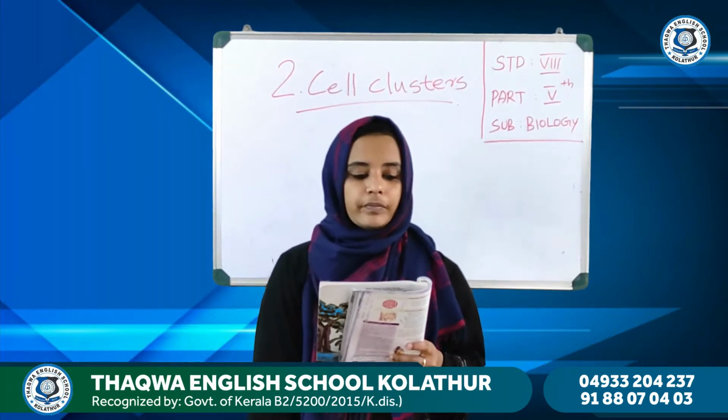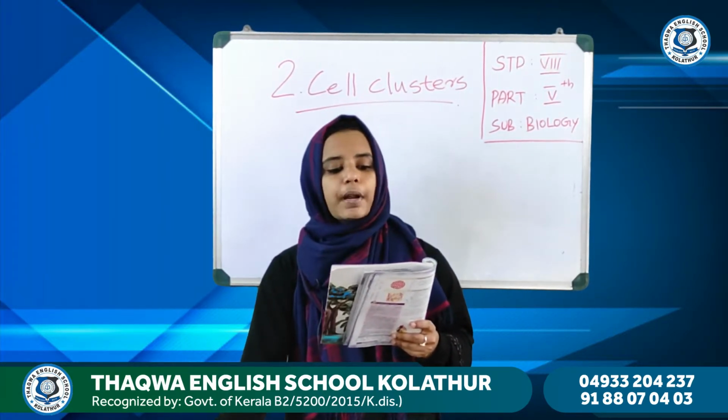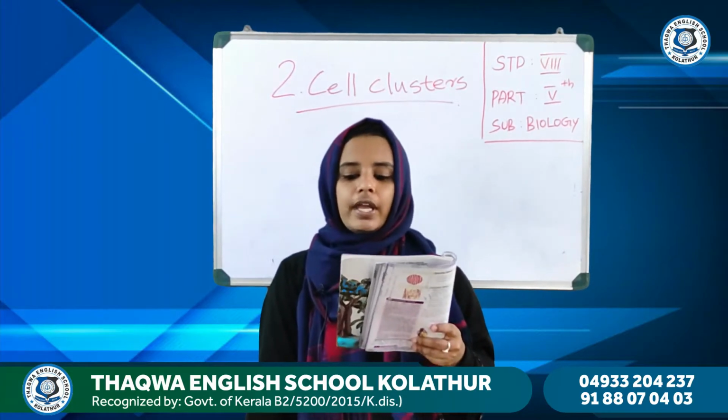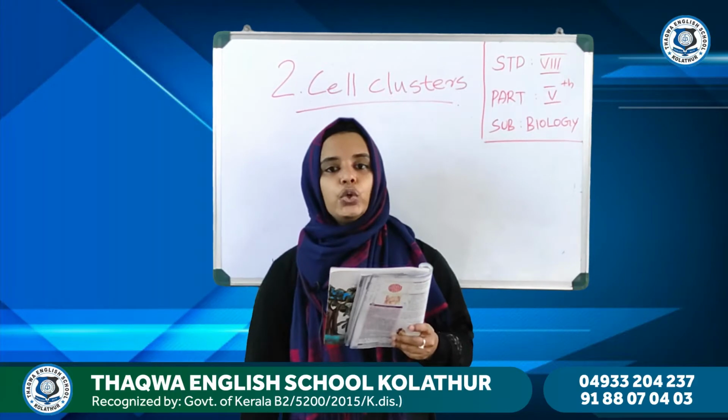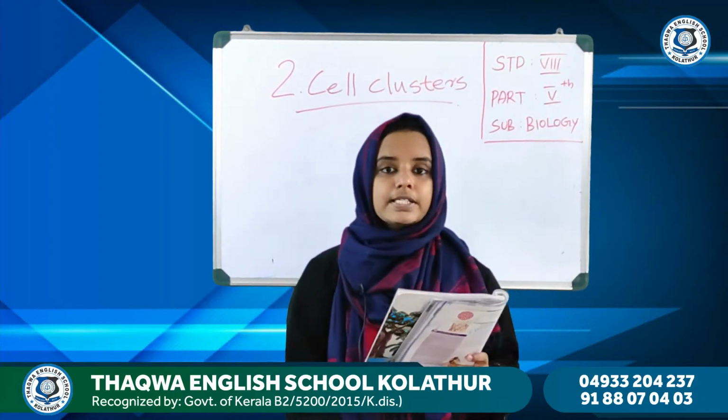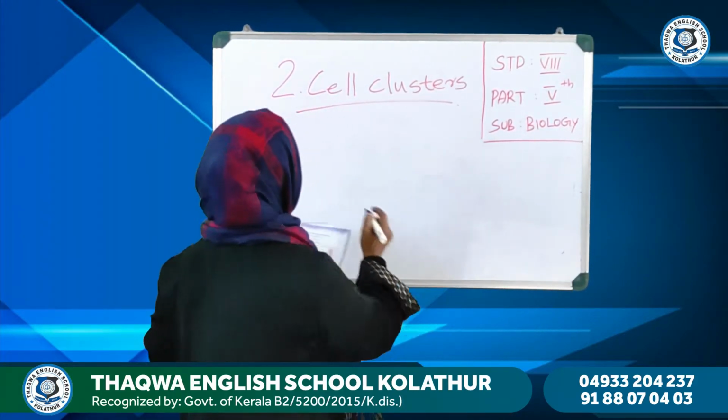Okay. Why does growth in plants occur at a specific area? So, we can learn about a new topic, that is meristematic tissues.